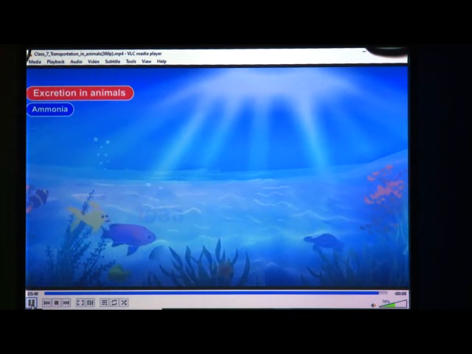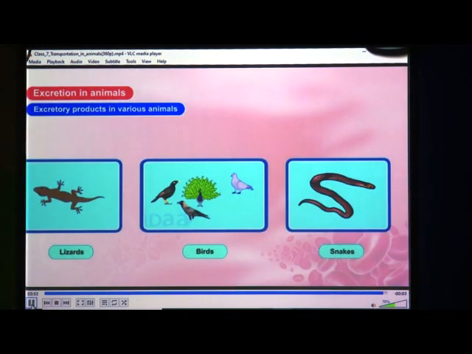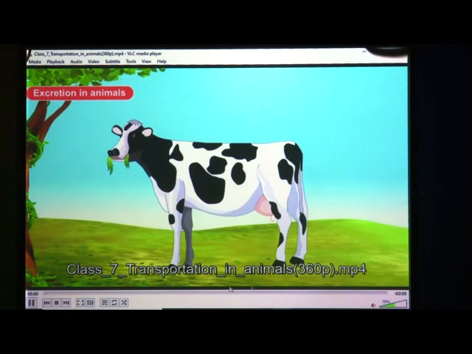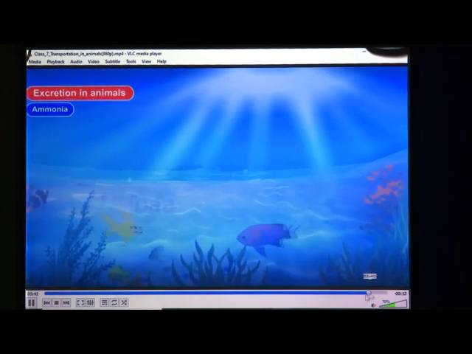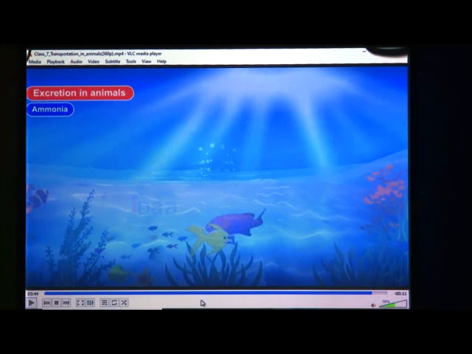Aquatic animals like fishes excrete ammonia. Lizards, birds and snakes excrete uric acid. See here, it is shown that the waste product in a fish is ammonia. Aquatic animals like fishes excrete cell waste as ammonia, and the water that comes into their body carries the ammonia away.